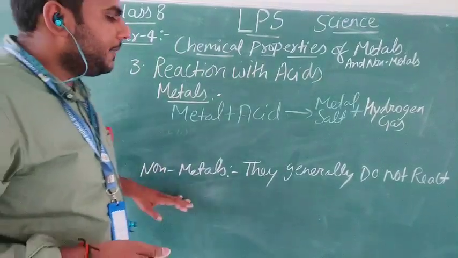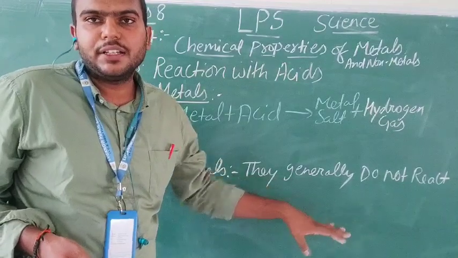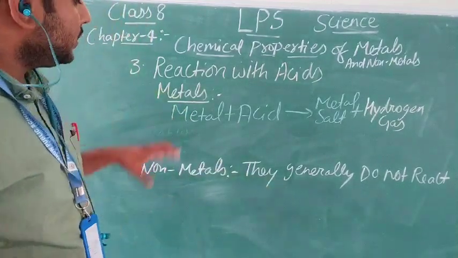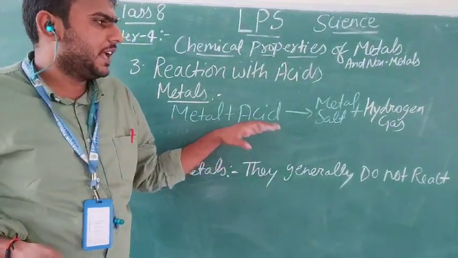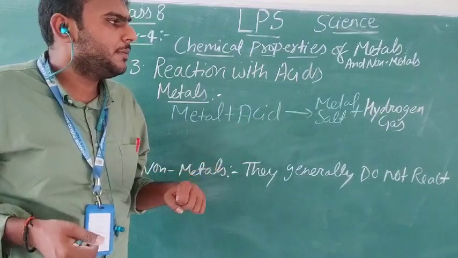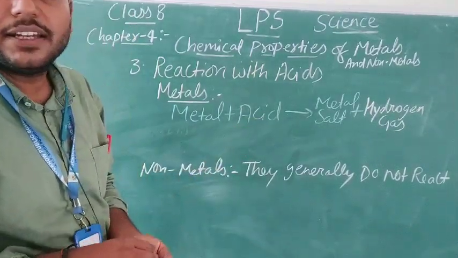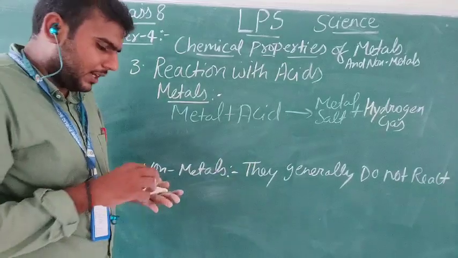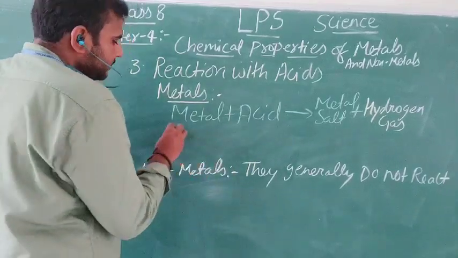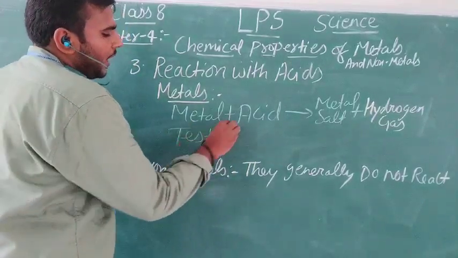Non-metals generally do not react with acids. So let's talk about this: metal plus acid, metal salt is formed and hydrogen gas is released. Here we will learn about the hydrogen test. Test for hydrogen gas.